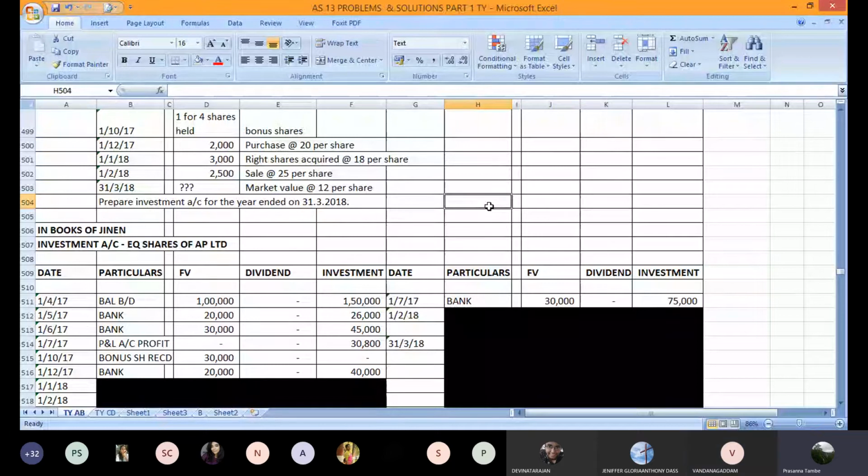54,000. Yes, 54,000. And the entry will be investment account debit to bank account. So on 1st November 18, let's post this entry. Investment account debit to bank 54,000. The face value is 30,000 rupees. Face value of investment is 30,000 and the entry is investment account debit to bank account. Write down this entry for right issue also.